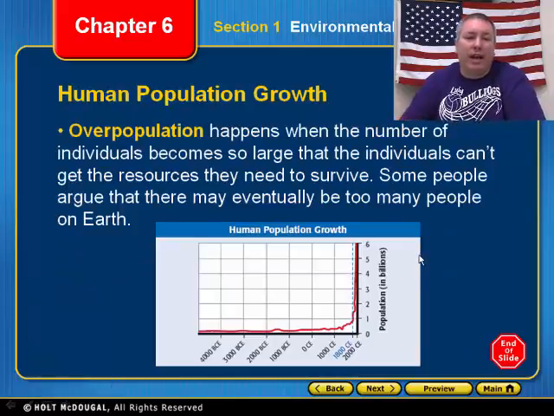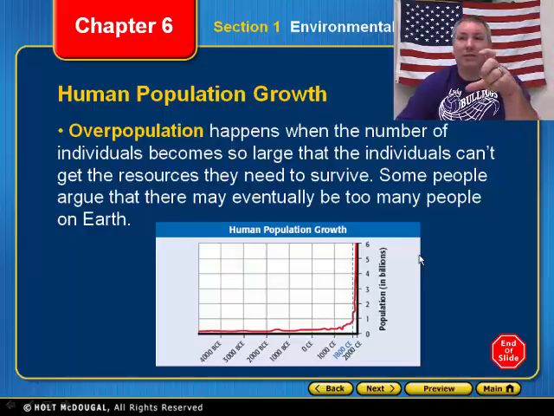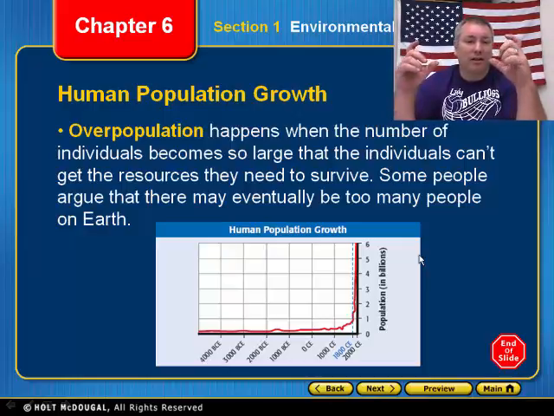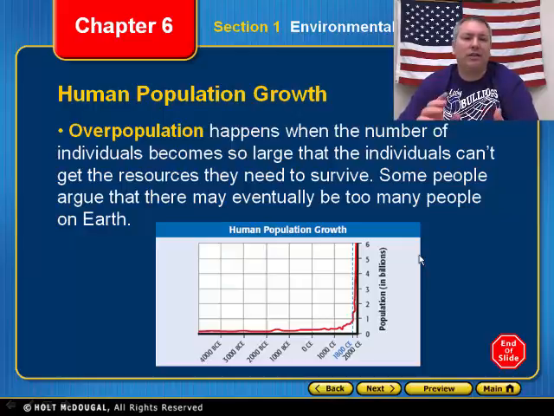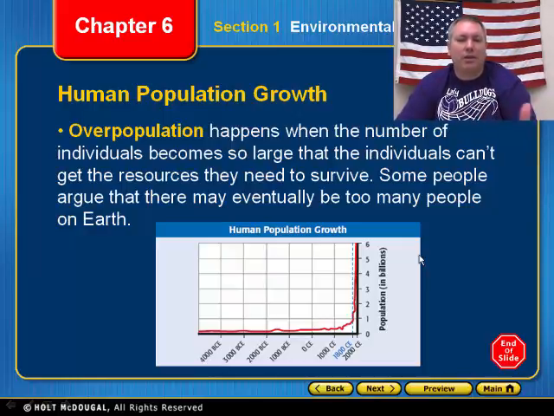Now, another problem that we have is overpopulation. Overpopulation is simply the fact that we have more people than we have resources, and eventually that'll happen. We talked about that when we talked about Darwin and natural selection, and Malthus had the idea that humans can reproduce rapidly, that from the time you're fertile to the time you're not fertile, you can reproduce a child every 9 months, and then we'd have a huge population. But remember, starvation and disease hamper the number of people that we actually have. But in recent years, with advances in agriculture and advances in medicine, people are living longer and people are having more kids. So our population has dramatically increased.